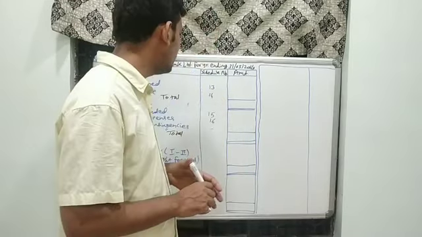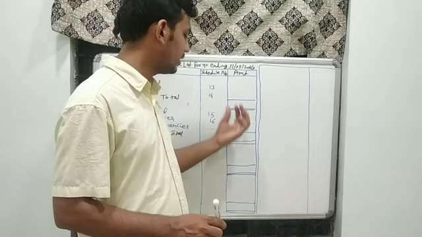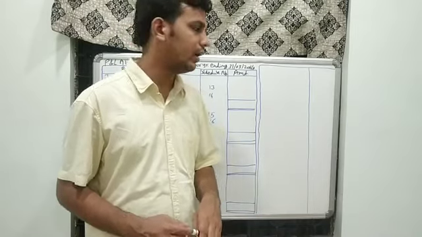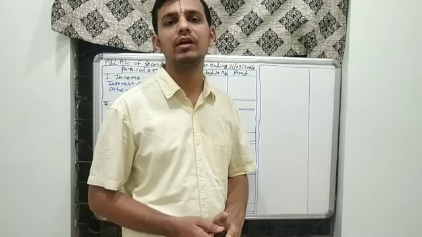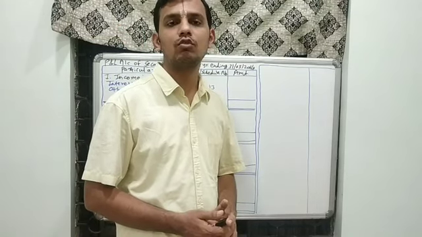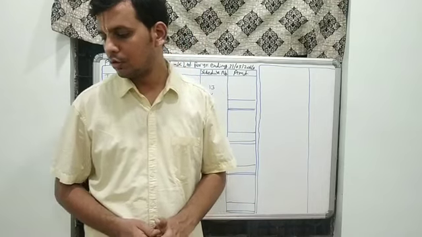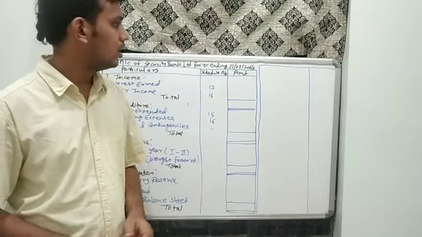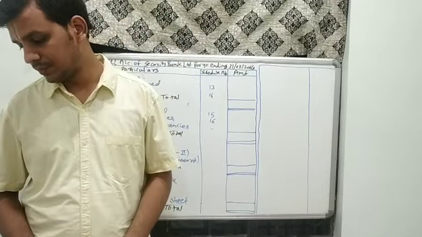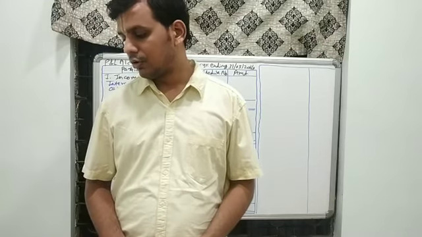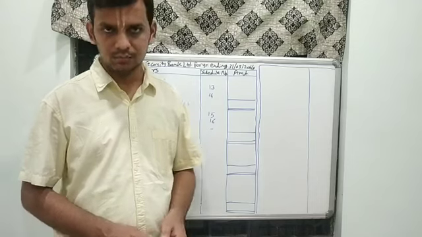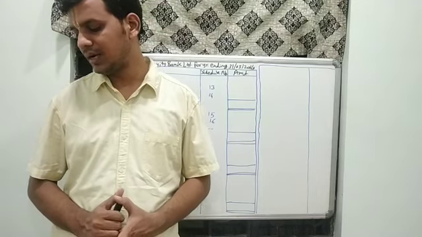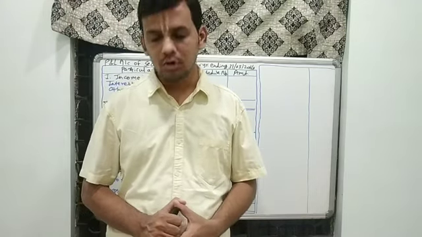Kindly refer to it to see the question so that you could understand the solution clearly, and the solution will be drawn by me on the board. Kindly follow it so that you understand how to prepare the final accounts of a banking company. The question has been given for Security Bank Limited for the year ending on 31st March 2014, and we have been asked to prepare the P&L account as well as the balance sheet as on date.